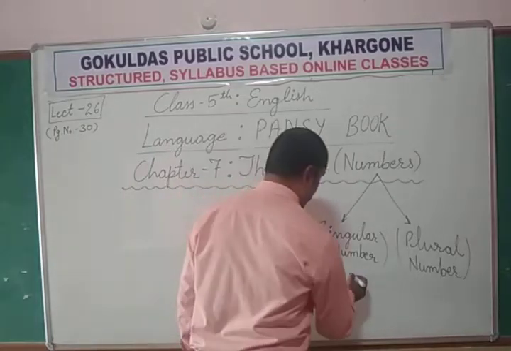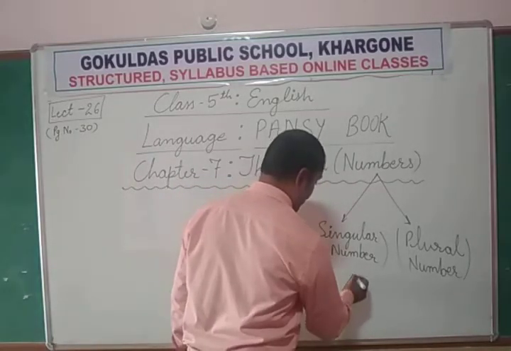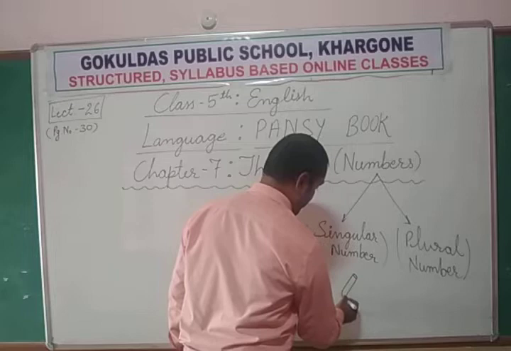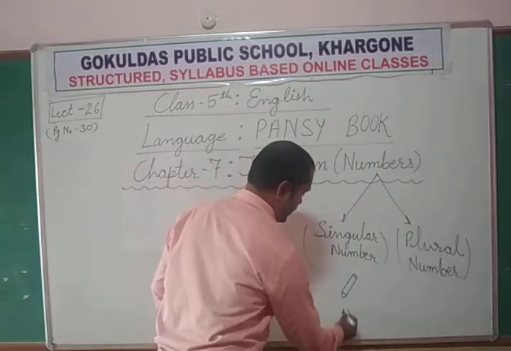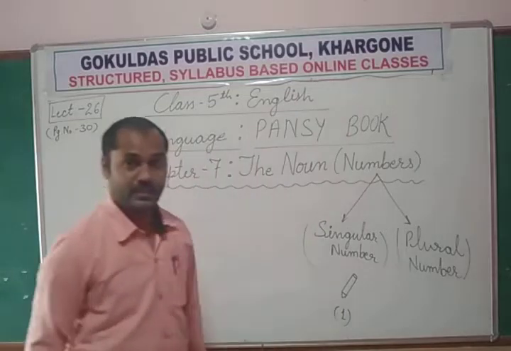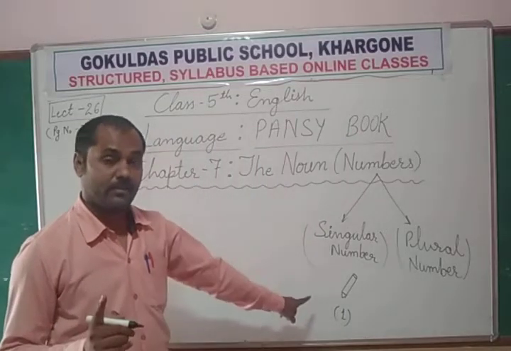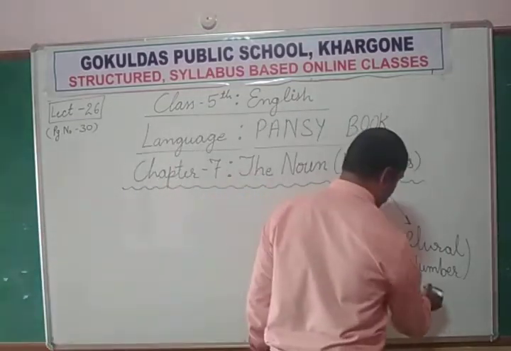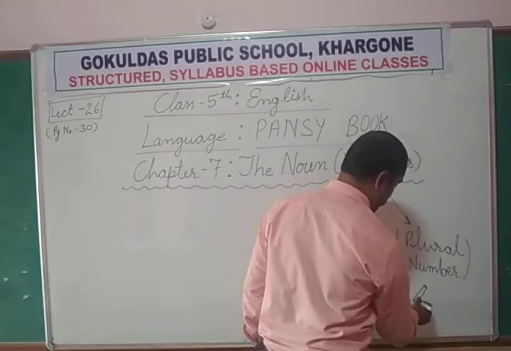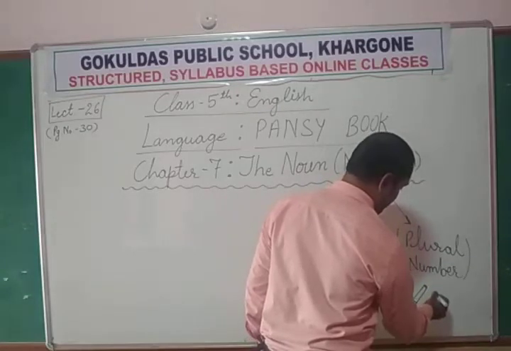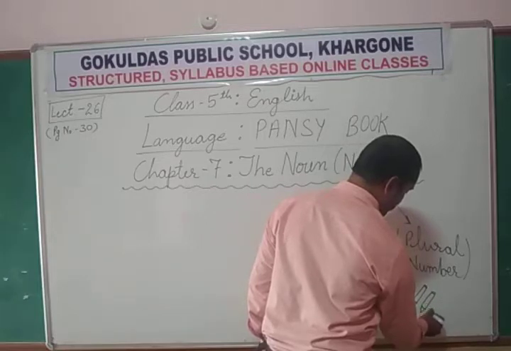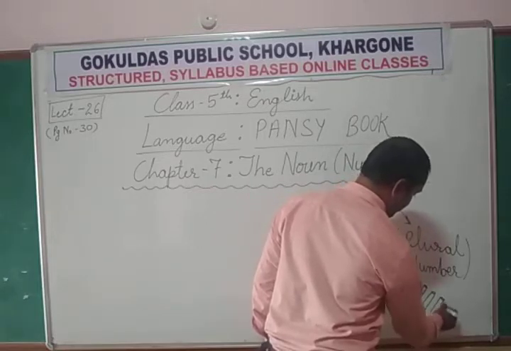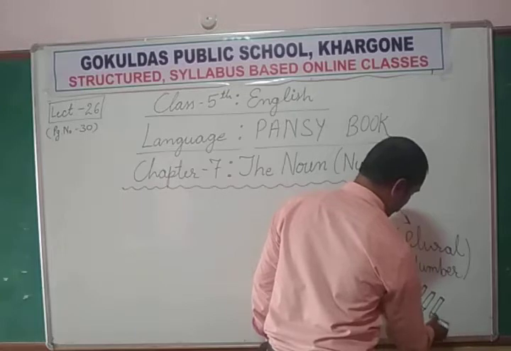Singular stands for single, just like your pencil. If you can see in the picture, this is only one pencil. This is a single pencil. That is why it is called singular number. But if we have more than single, 2, 3, 4, then it is called plural number. That is given in your book.